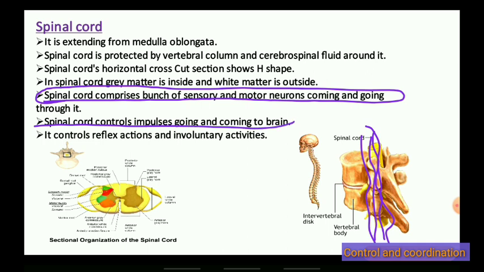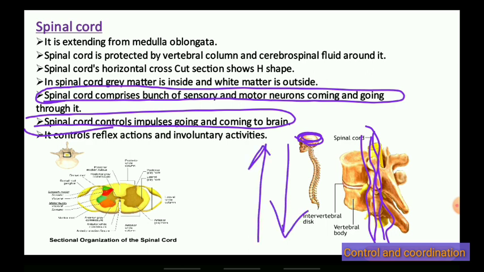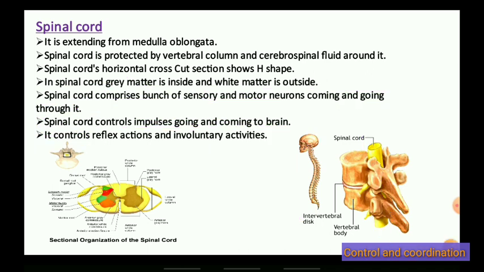The spinal cord controls the impulses going to and coming from the brain. It controls reflex actions, quick spontaneous actions. What is a reflex action?